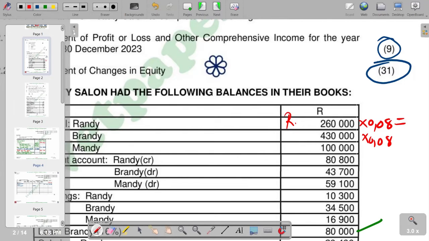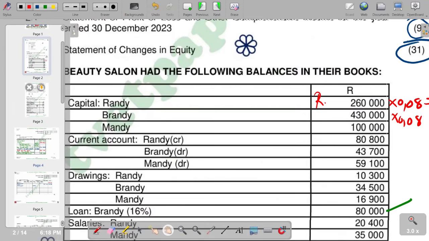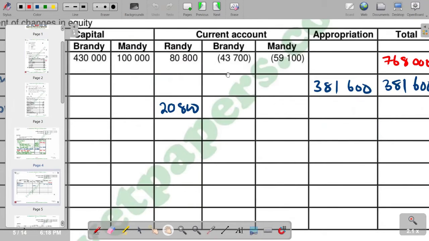For brandy, we multiply by 0.08. That's 430,000 times 0.08. So we can check in terms of the column that we have for brandy.